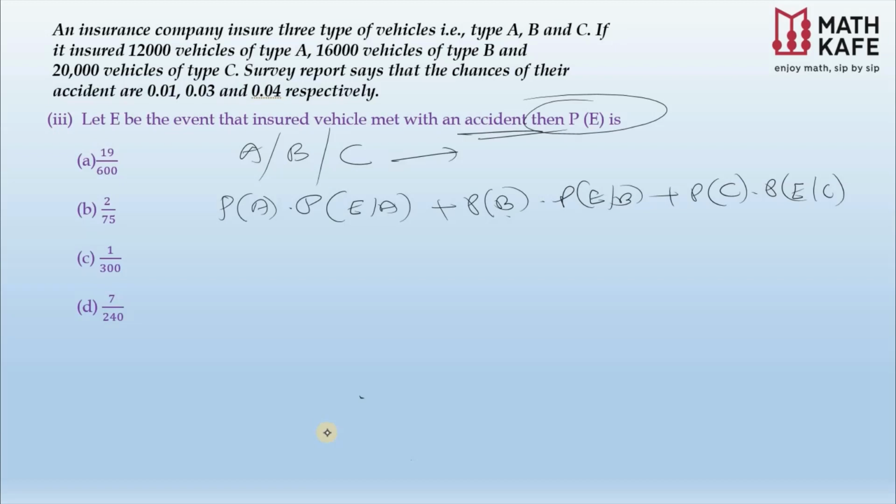Now P of A, as you know, it is 12. I am cutting the thousands as we have already seen in the previous question. 12 divided by 48 into E given A, we already know that it is 0.01, that means 1 by 100, plus P of B, again 16,000, cut the 3 zeros, so it is 16 by 48 times the probability of making an accident by type B, which is 0.03, 3 by 100, and lastly the third one, P of C, that means the type C vehicle is selected, that is 20,000, that means 20 by 48 into the chance, which is 4 by 100.